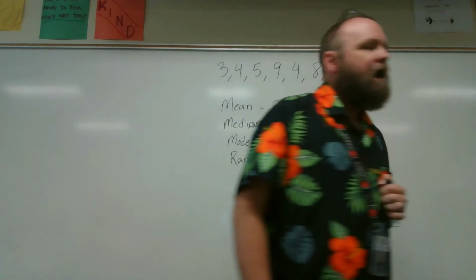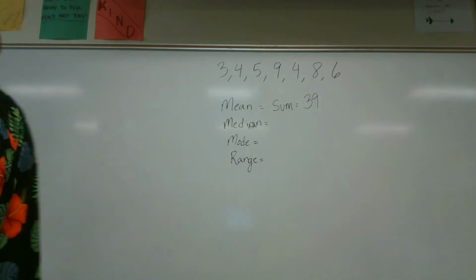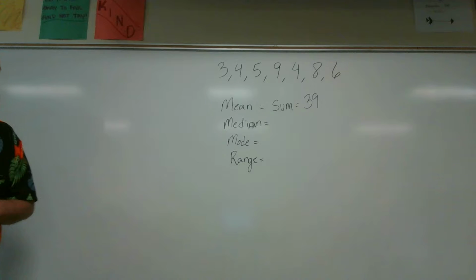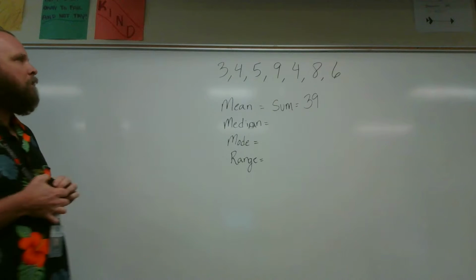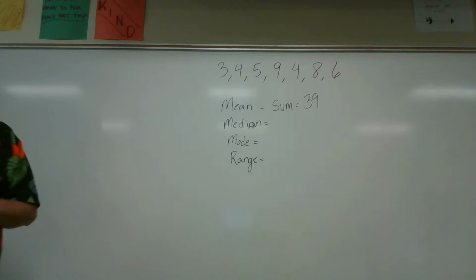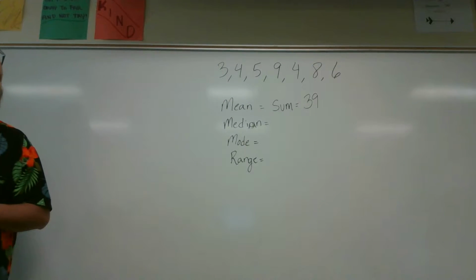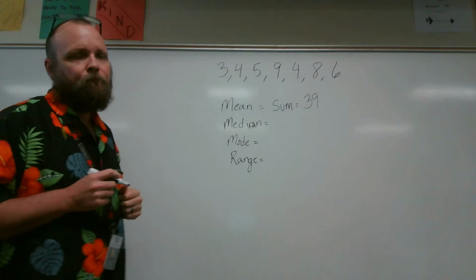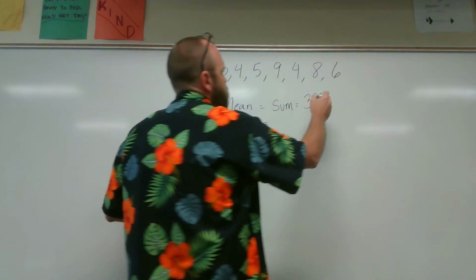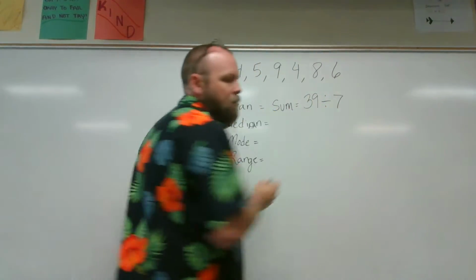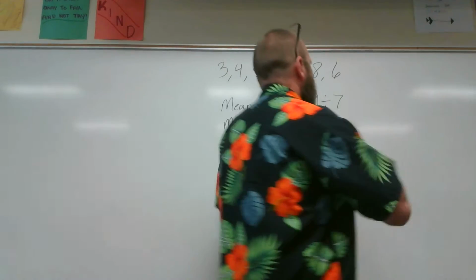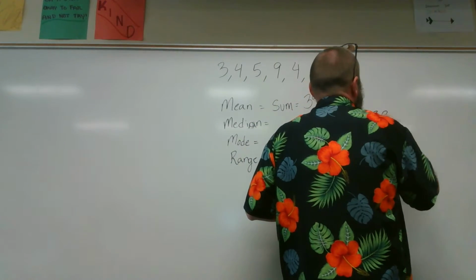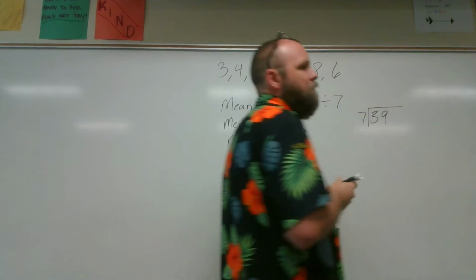Janelle, after we find the sum, what is our next step? We have to divide it by the number of numbers. Good, the number of pieces of data. So, how many pieces of data are there, Janelle? 7. We divide that by 7. So, 39 divided by 7.